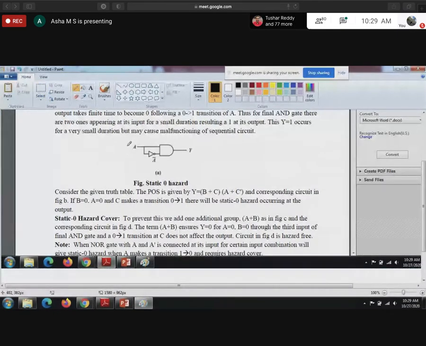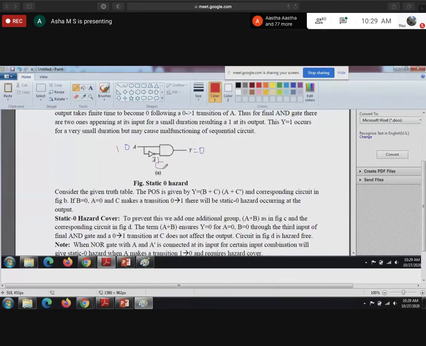See, for example, let me take A equal to 0. A equal to 0 means what will happen to A bar? A bar will become 1. Correct, right? So what will be the output of this AND gate? 0 and 1 gives 0 only. Let me take one more case. What is the other possibility for the A value? It's 1. So when A equal to 1, what will happen to A bar?